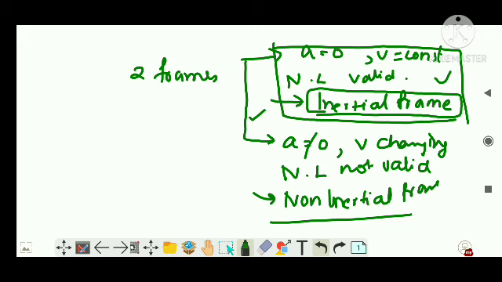Whereas if the observer is also having a changing velocity, or is also accelerated, then that is a non-inertial frame, where you cannot apply Newton's second law explicitly. Clear?